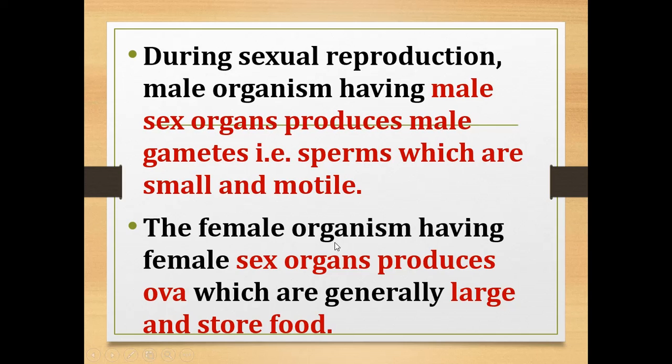The female organism with female sex organs produces ova, which are generally large and store food. Understood children? So in sexual reproduction, the male organism has male sex organs which produce male gametes called sperms, and the female organism has female sex organs which produce ova.